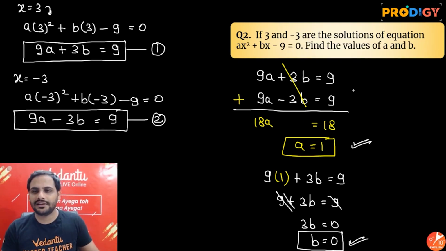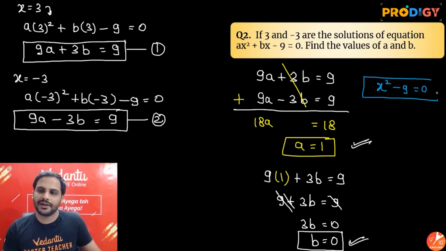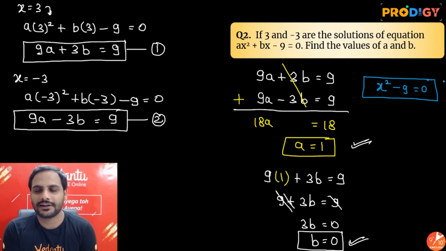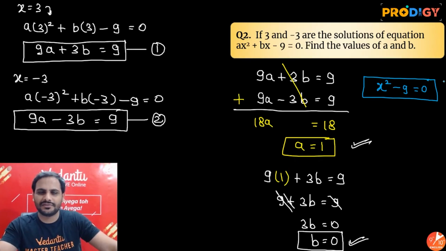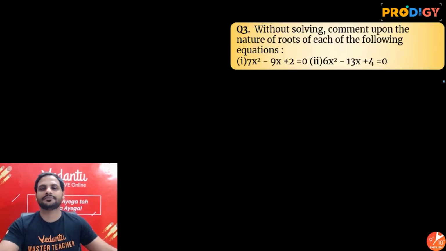That means what is my equation, guys? So my equation over here is 1 into x square, which is x square, plus b is 0, 0 into x is 0 only, minus 9. This is my quadratic equation. And you know, if I use the formula a square minus b square, the factorization will be (x plus 3) into (x minus 3). So the zeros are plus 3 and minus 3. So yes, everything is correct about this question. With this simple cross checking, you can be sure that yes, my solution is correct. I just replaced the values of a and b and I saw yes, it is satisfying all the conditions of the question. Alright, next question.